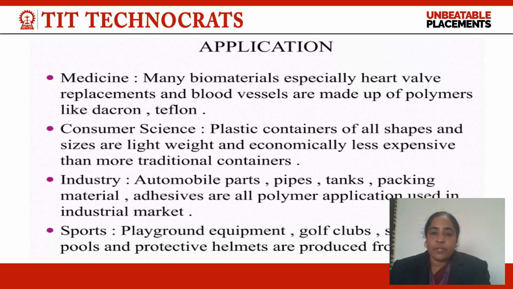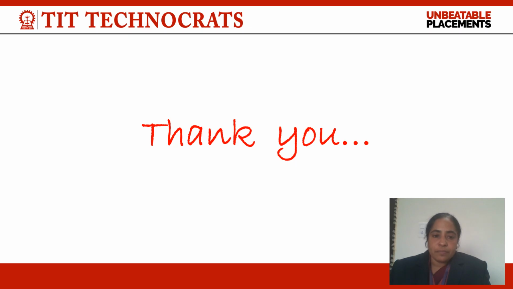Polymers are very important commercial products. They are used in different areas like medicine formation, consumer science, plastics, and containers. In industries, automobile parts, pipes, tanks, packing materials, and adhesives are all polymer applications used in the industrial market. They are also used for making sports equipment, playground equipment, golf clubs, swimming pools, protective helmets, etc. These are the basic examples of different areas of polymers.